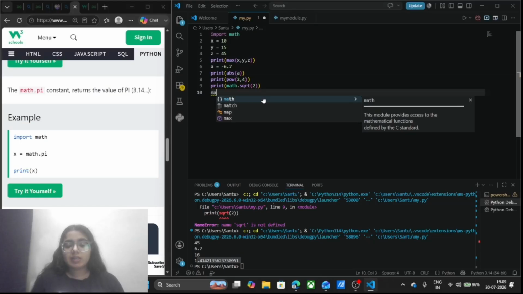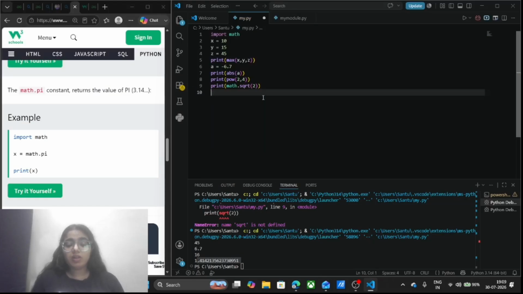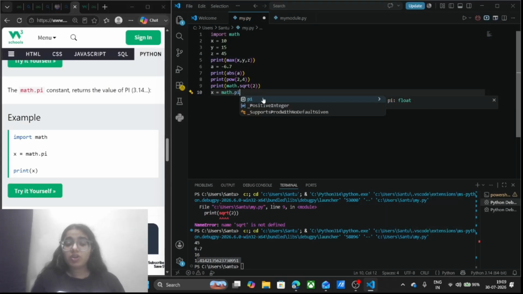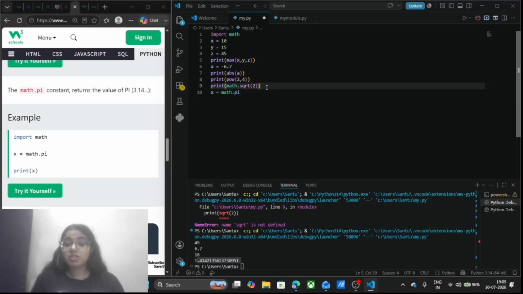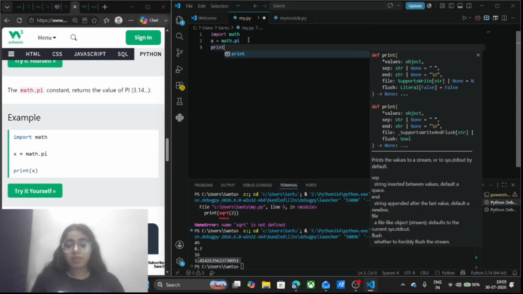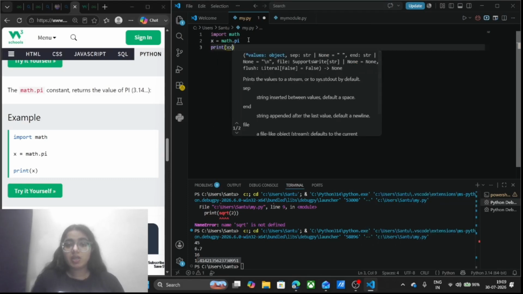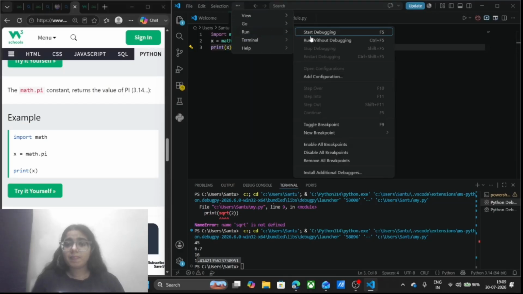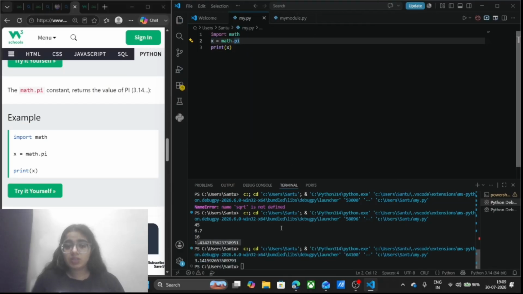Let's say I will write here x is equal to math.pi. Do not forget to write math in front of pi. It is not going to run otherwise. And I will print it simply. I will write here print x, and it is going to return the value of pi. See here, I'm getting the value of pi printed here.